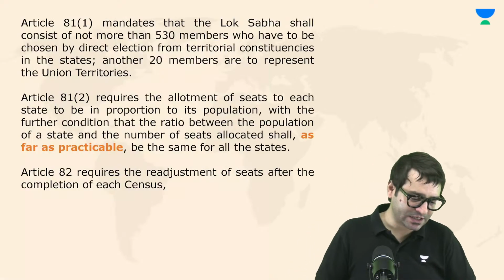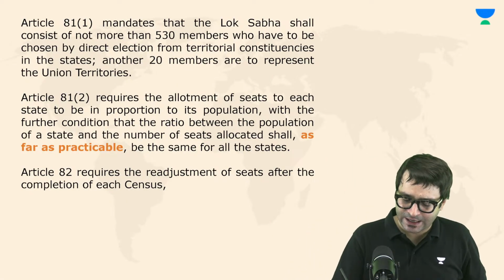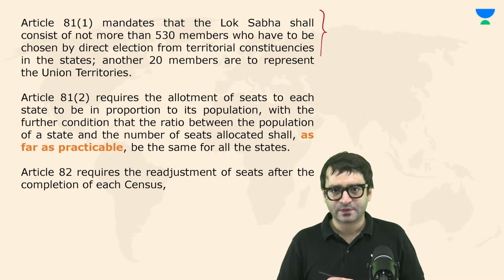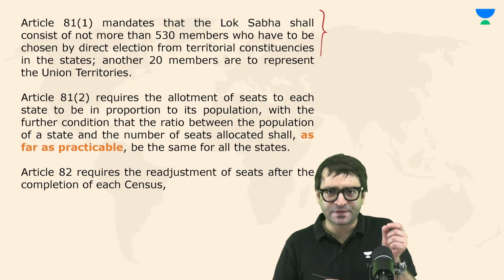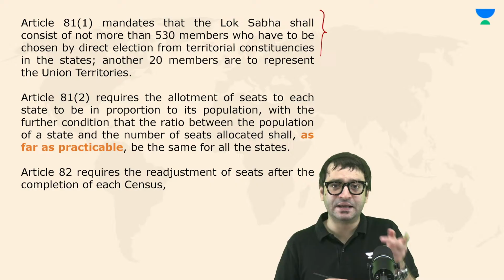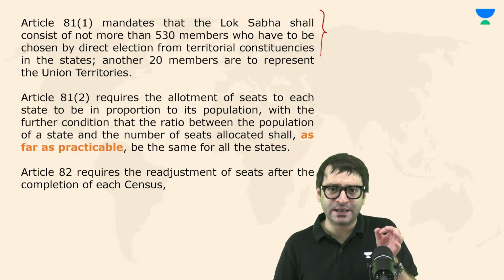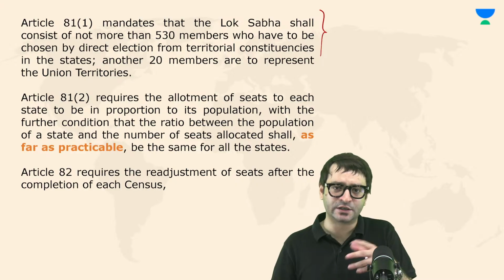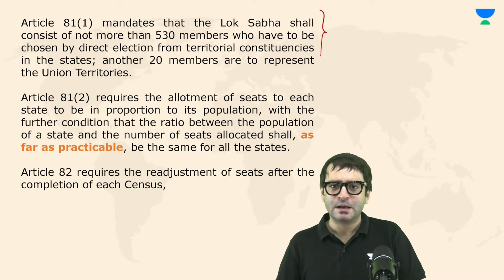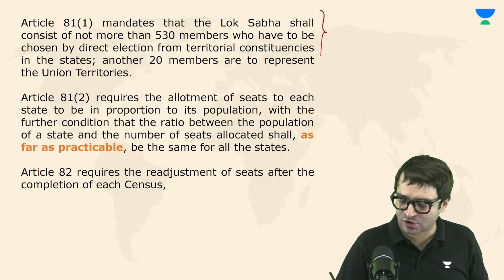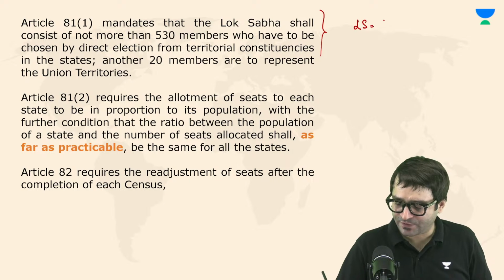And what is this delimitation? Article 81 of the Constitution says that there should be 530 seats in Lok Sabha elected from the states, and a maximum of 20 MPs in Lok Sabha elected from the union territories. But right now, the strength of Lok Sabha is 543.